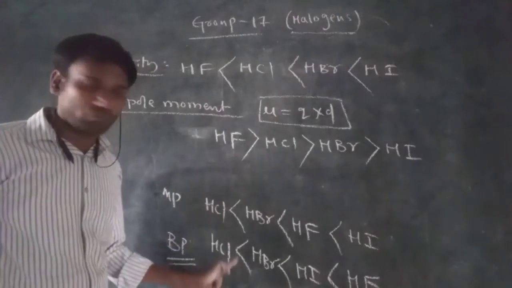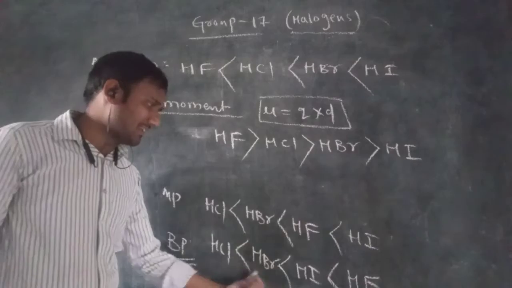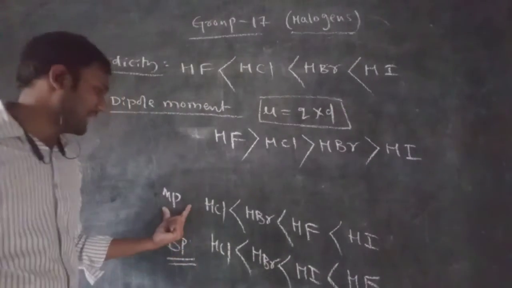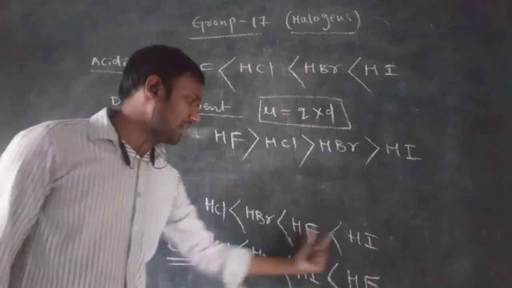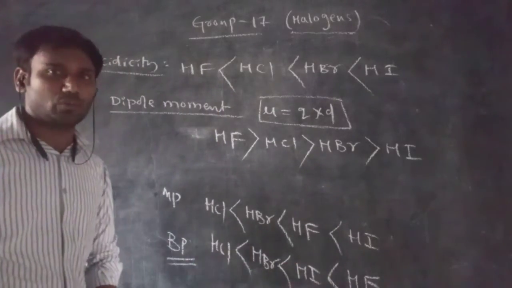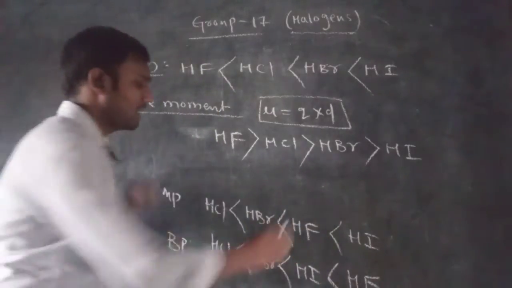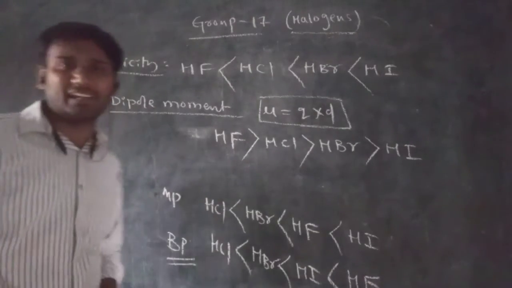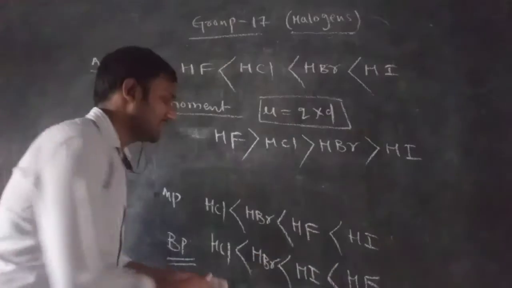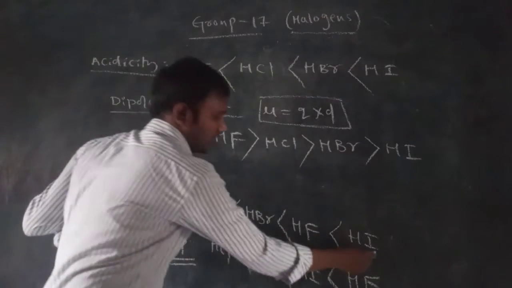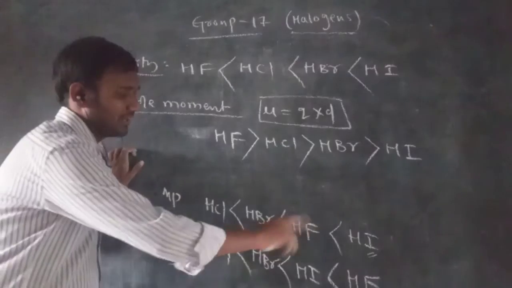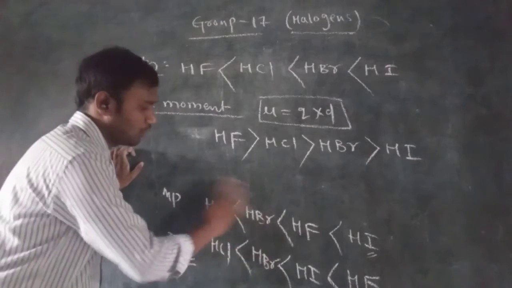Hydrogen chloride and hydrogen bromide keep the same places, but hydrogen fluoride and hydrogen iodide change places. In the melting point order, hydrogen iodide is higher, but in the boiling point order, hydrogen fluoride is higher. If you understand this small change, you can understand melting point and boiling point very easily. The remaining places are the same.